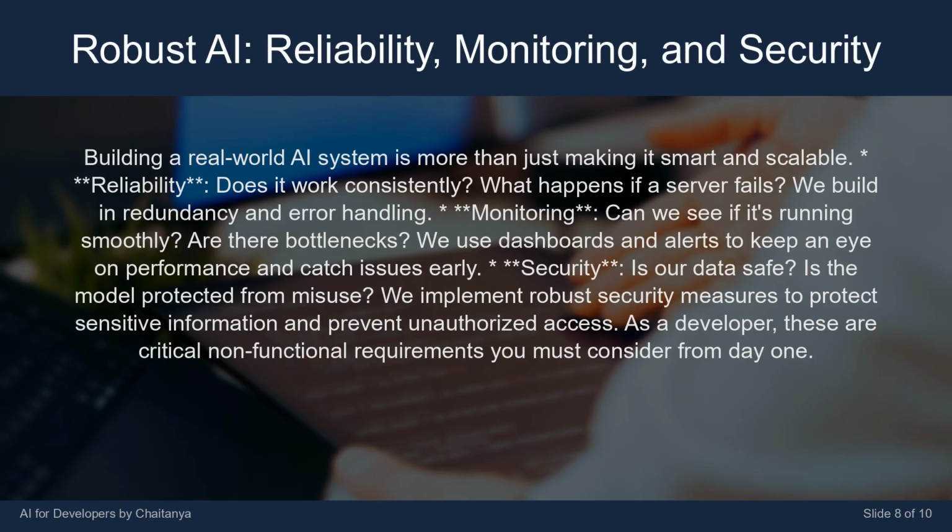Reliability. Does it work consistently? What happens if a server fails? We build in redundancy and error handling. Monitoring. Can we see if it's running smoothly? Are there bottlenecks? We use dashboards and alerts to keep an eye on performance and catch issues early. Security. Is our data safe? Is the model protected from misuse? We implement robust security measures to protect sensitive information and prevent unauthorized access. As a developer, these are critical non-functional requirements you must consider from day one.